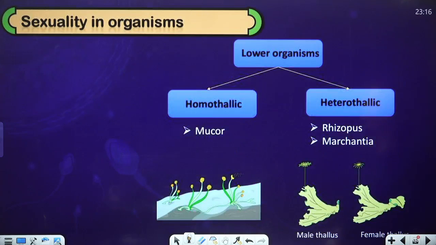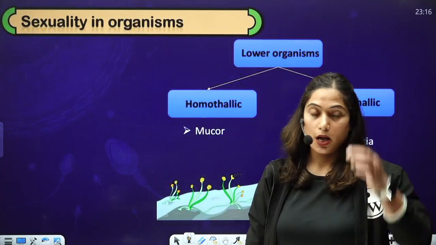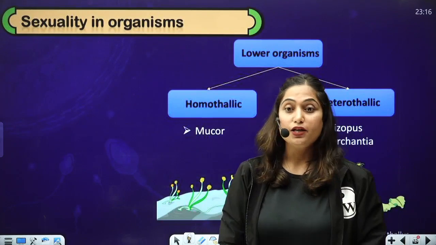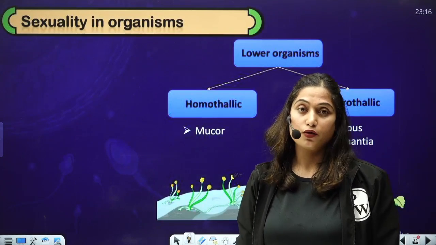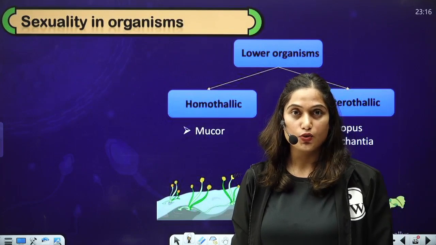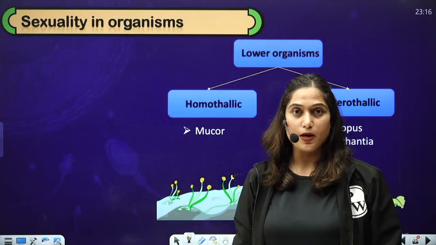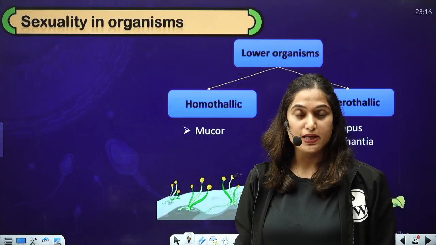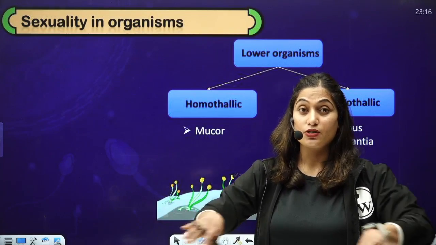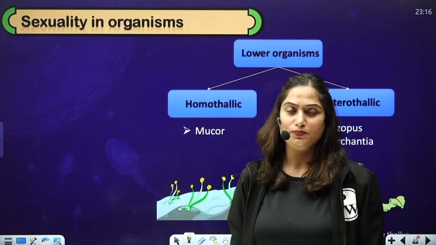Okay. Now let's discuss the sexuality in organisms. What does it mean if an organism is bisexual or unisexual? If it bears both the reproductive parts on the same body, it will be bisexual, and if the reproductive parts are present on different bodies, it would be unisexual.